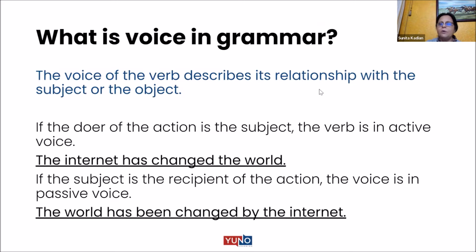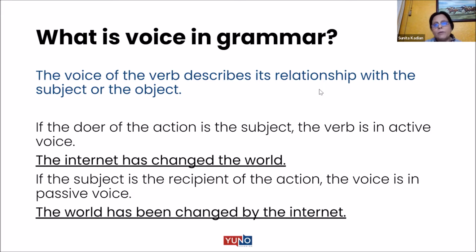Verb, you know: write, go, eat, right? Explain. All these are verbs. So these verbs can have voice, active voice and passive voice. If you want to emphasize the doer of the action, that is, who performs the action, then you put the verb in active voice. If you want to emphasize the result of the action, then you put the verb in passive voice.